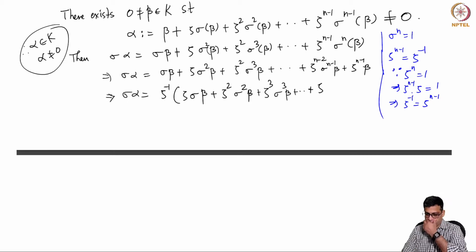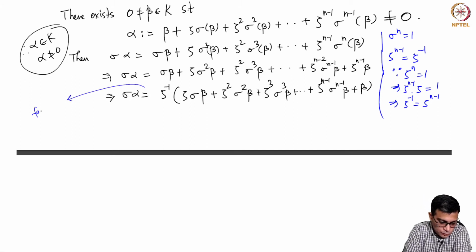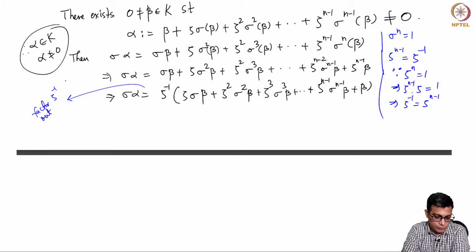That was the previous term. So now I am factoring out a zeta inverse. So this will become zeta n minus 1 sigma n minus 1 beta plus beta, right? Zeta n minus 1 is just a scalar, right, because it is in the base field. So I am pulling that out. So you factor zeta inverse out, which is of course zeta power n minus 1. So you get here, of course there is nothing, so it will be zeta inverse zeta.